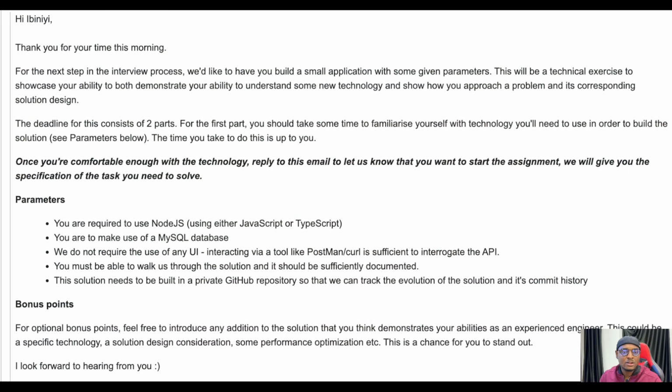By the way, let me know what you think about my new glasses. I just got these glasses a few days ago. So yeah.